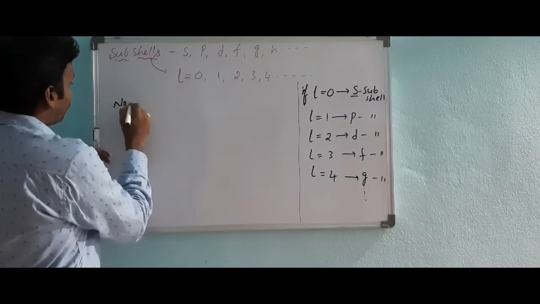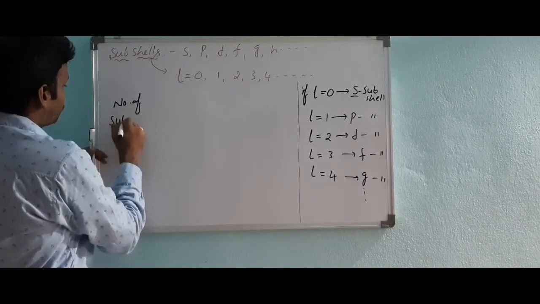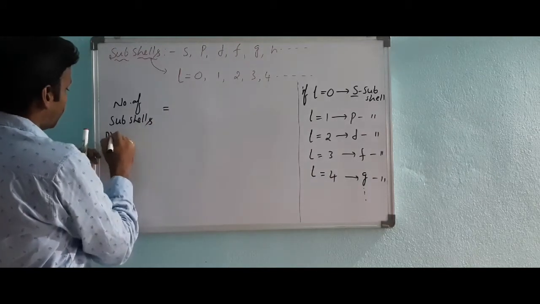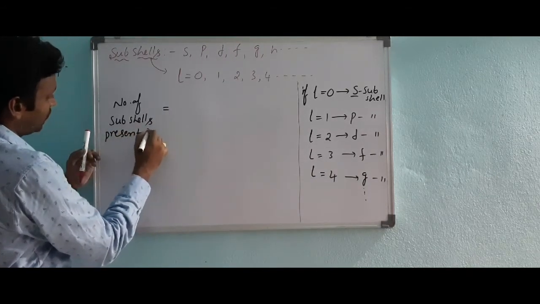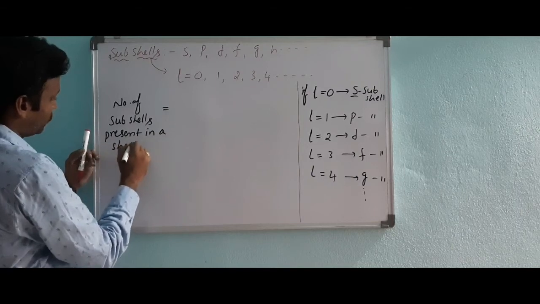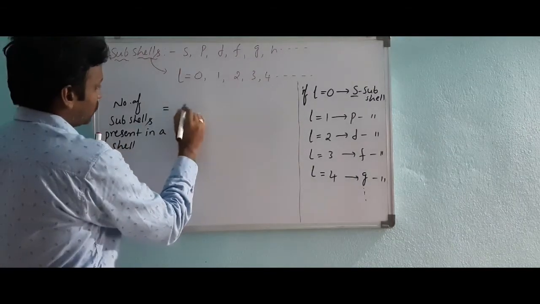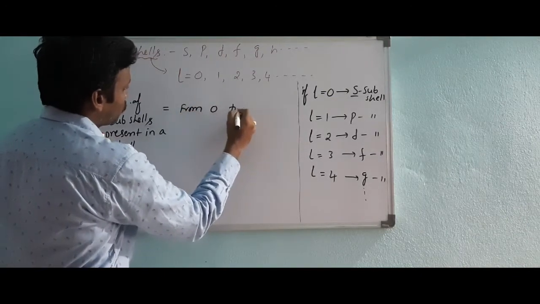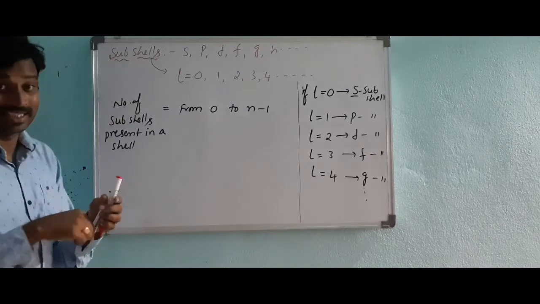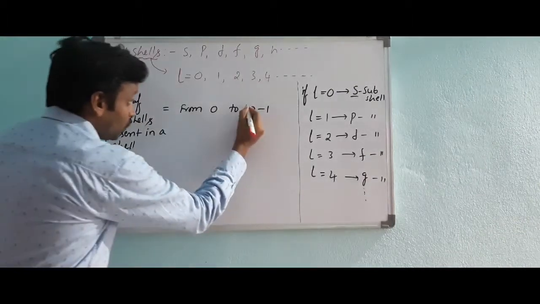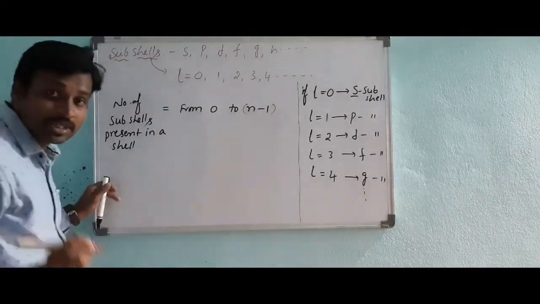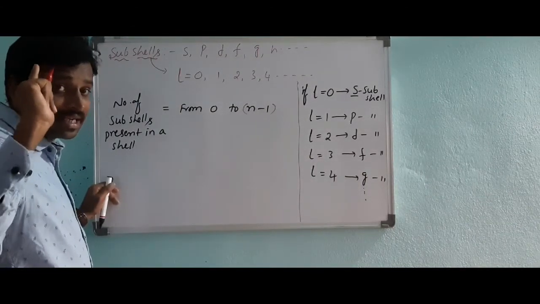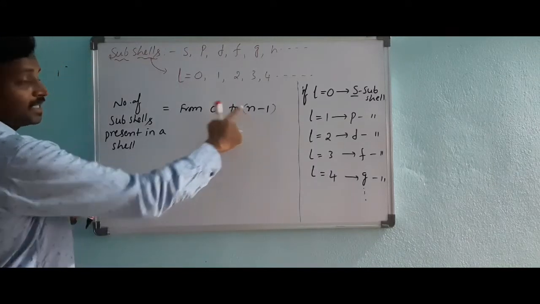The number of subshells present in a shell has a limit, from 0 to n minus 1. This is the limit: up to n minus 1. What is n? n is the shell number.